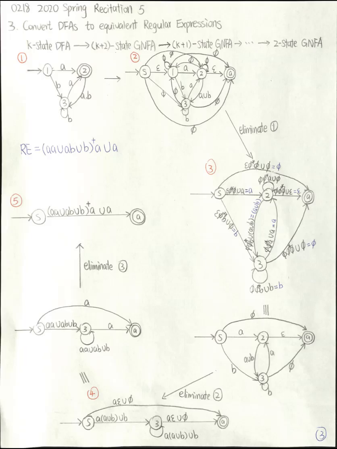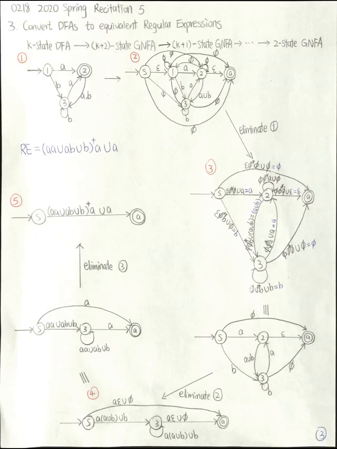Now let's go to the third topic. We want to convert DFAs to equivalent regular expressions. The general procedure is if I have a K-state DFA, I first transfer this K-state DFA to a K plus 2 state GNFA.